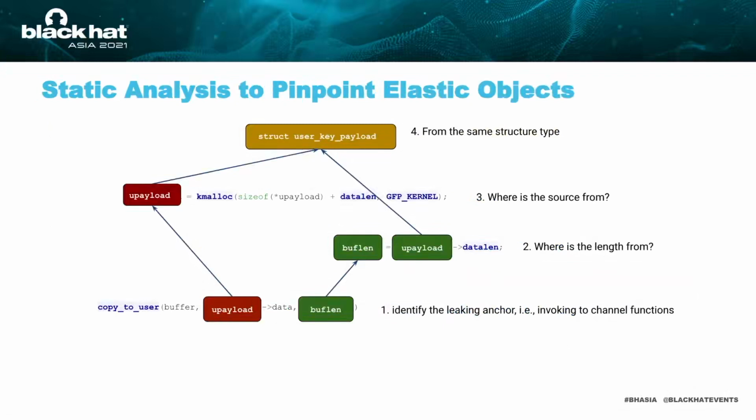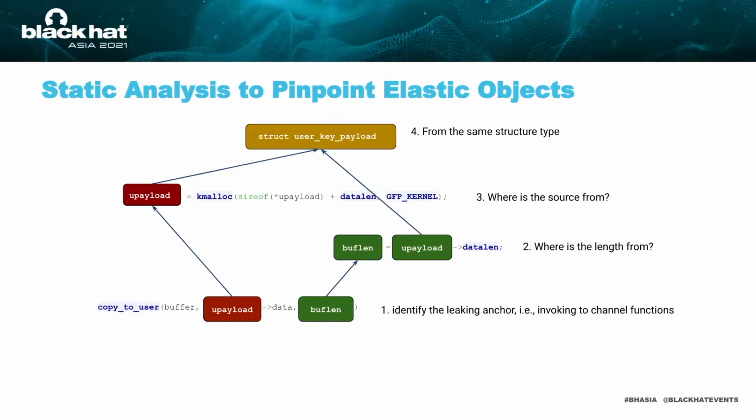The first step in our static analysis is to identify the leaking anchor, which is invoking 2 channel functions in the codebase. I use red to represent source argument and green for size argument in the channel function. The first step is to check where the length is from. In the diagram, the length is from a structural variable named uPayload. Its type is user key payload.